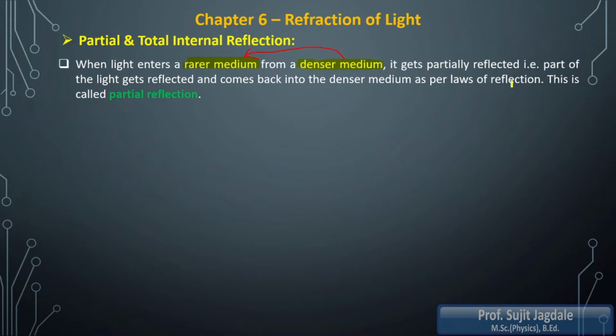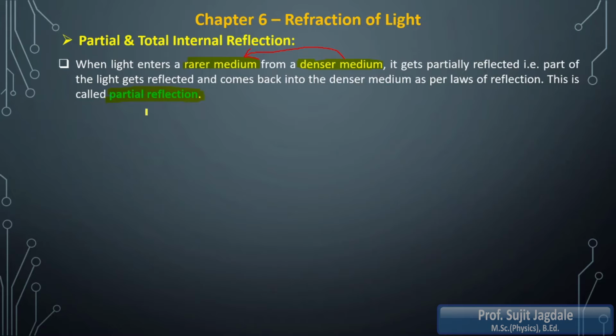What is the law of reflection? You know that for a plane surface, the angle of incidence is equal to the angle of reflection. So all these laws are going to be verified. According to those laws of reflection, only some portion of that light is reflected into the denser medium. That means it is not going into the rarer medium. Such a type of reflection is referred to as partial reflection.